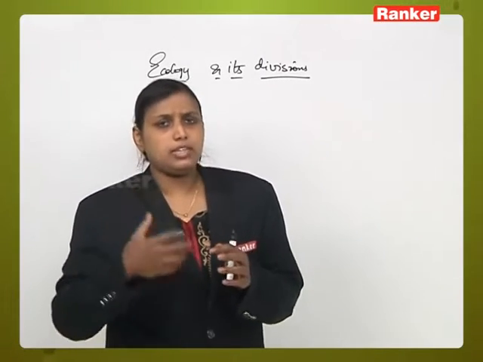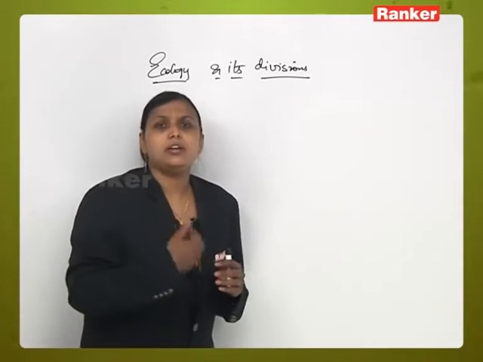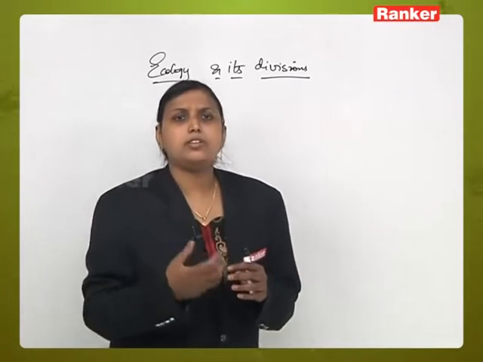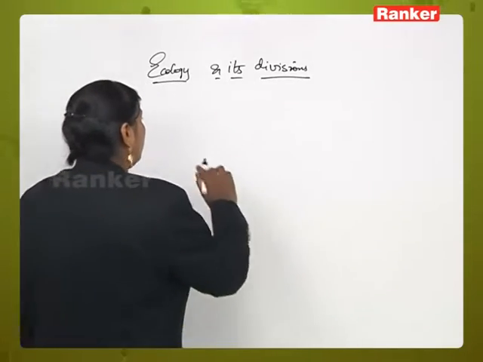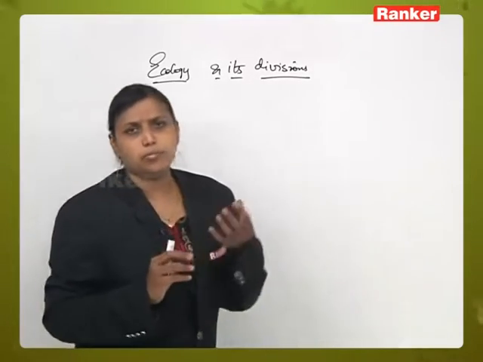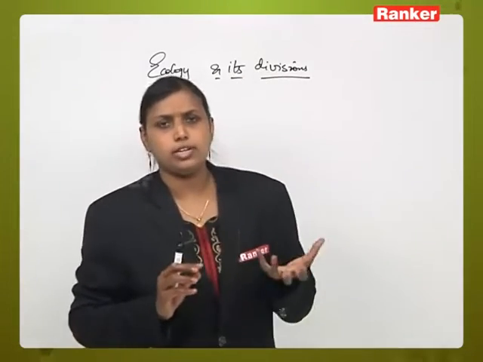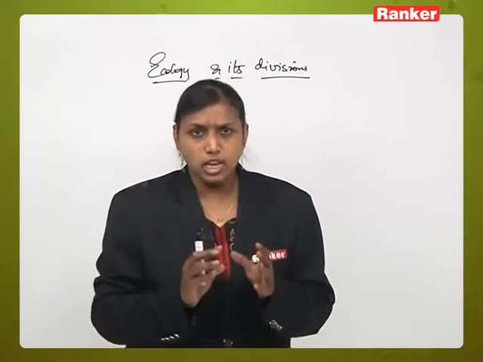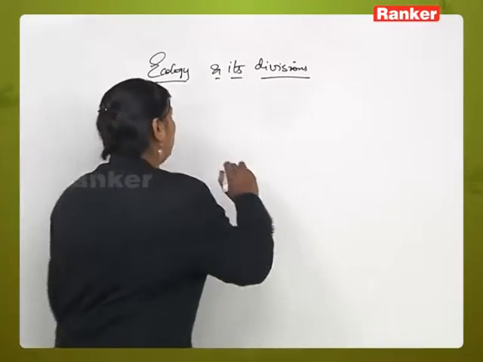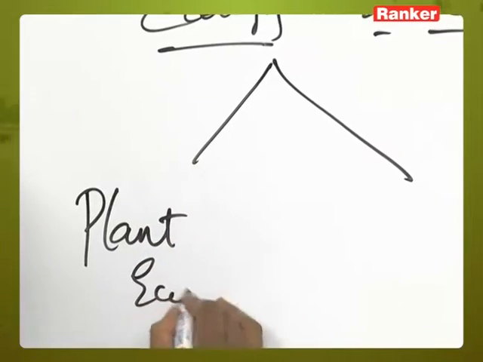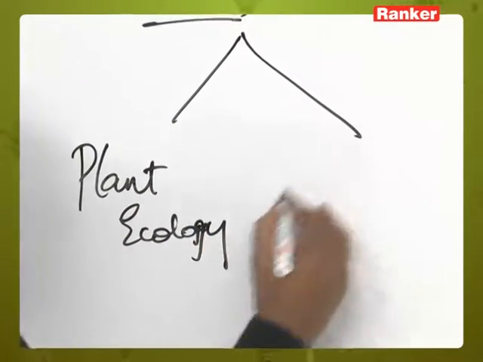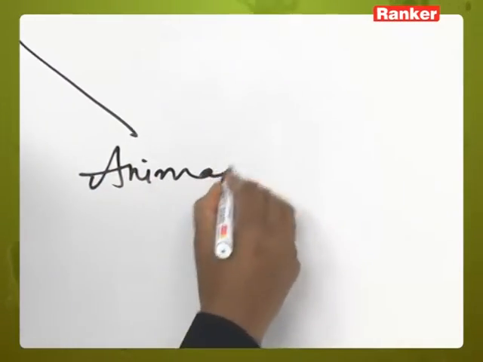its division. In the early years, when a branch of science called ecology was being discovered, ecology was classified with taxonomic affinities, because taxonomical knowledge was more prevalent at the time. Because of the taxonomic affinities, they divided ecology into two branches. Those are called plant ecology and animal ecology.